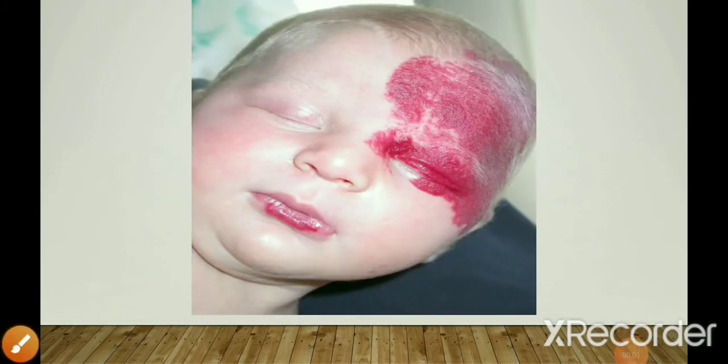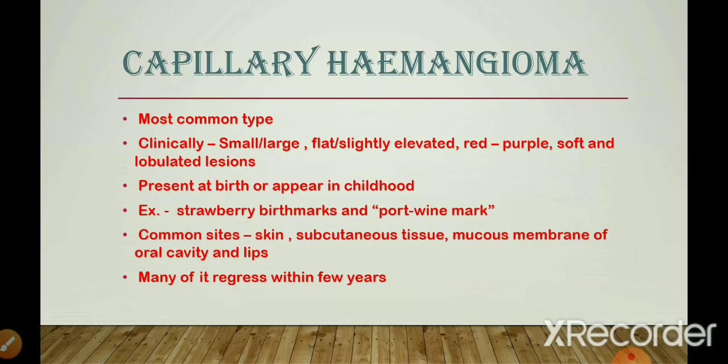So this is a picture of a person who has hemangioma on the skin of the face, where it's more common. Let us first talk about capillary hemangioma. These are the most common type of hemangioma, and clinically they are small or large, flat or slightly elevated, red to purple in color, soft and lobulated lesions. They are present at birth or appear in childhood. Examples are strawberry birthmarks and port wine mark.